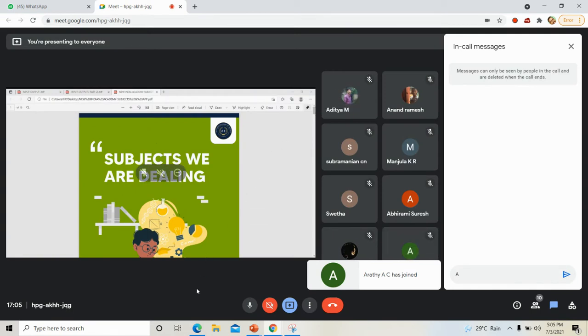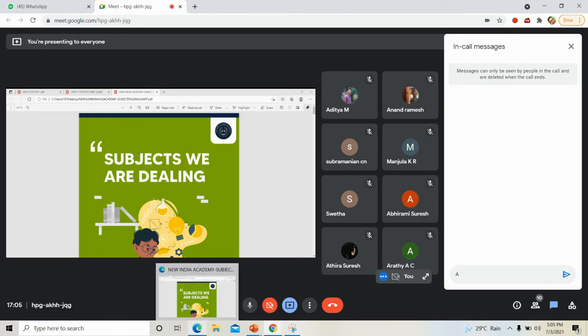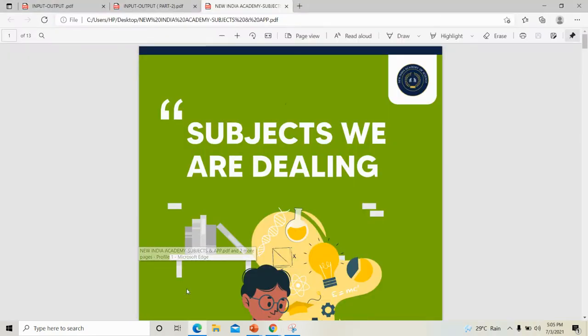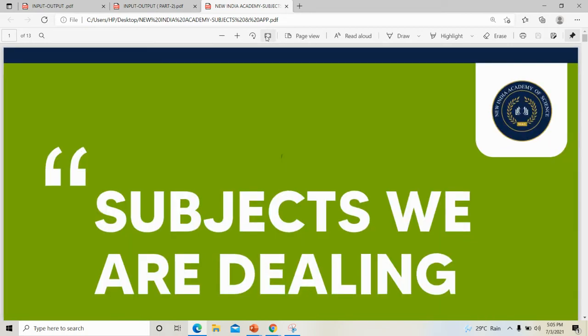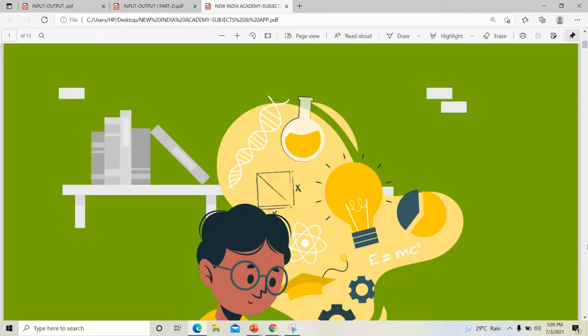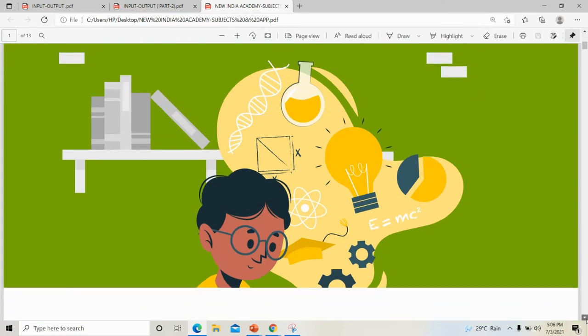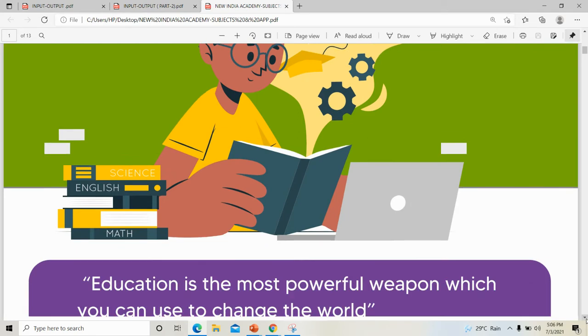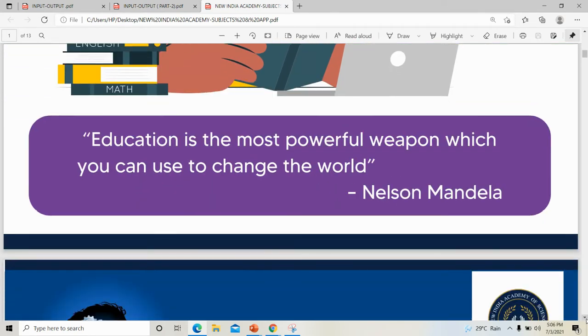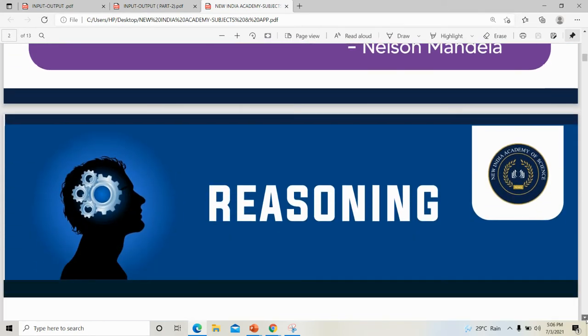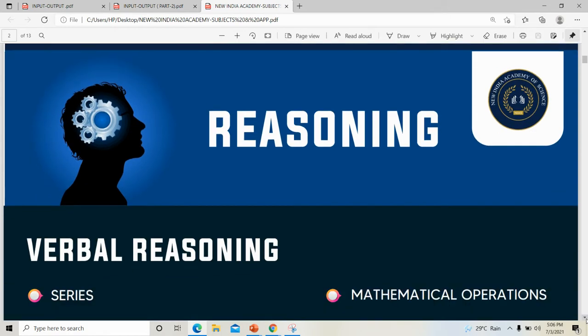Then what is the difference between reasoning and quantitative aptitude? You will get an idea about this. Syllogism or input output is just one topic under verbal reasoning. These are just topics under verbal reasoning only. Input output is a verbal reasoning topic, syllogism is a verbal reasoning topic. There are a lot under verbal reasoning itself.